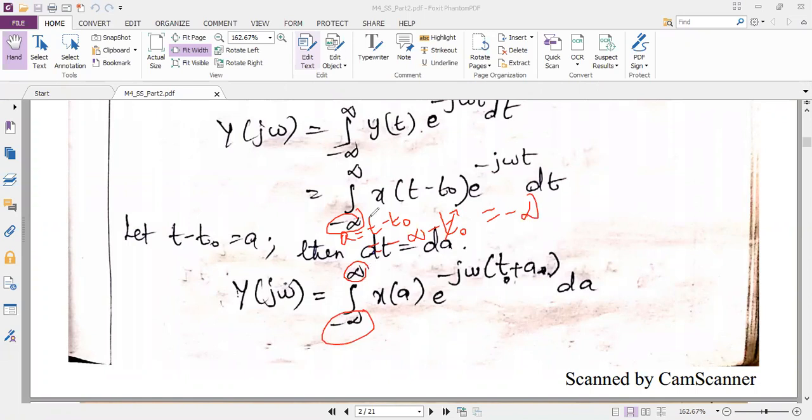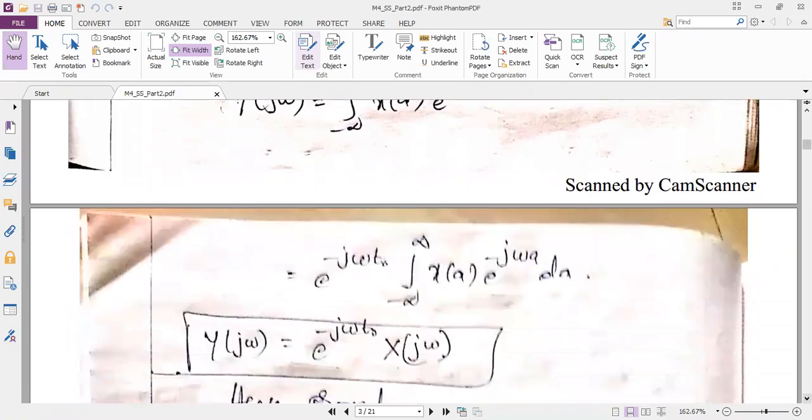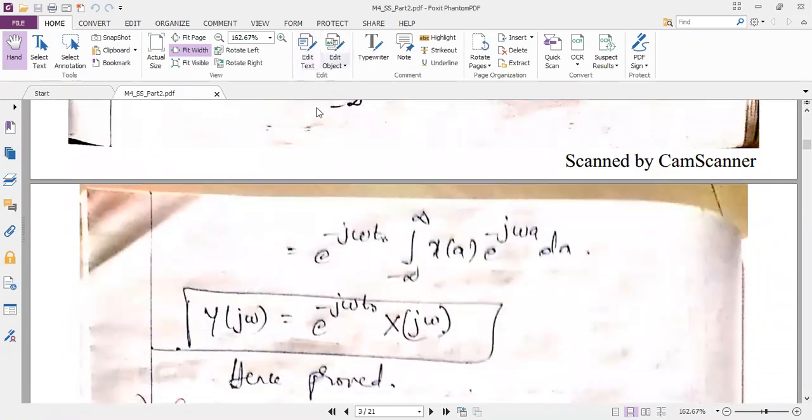I hope you all can understand. So now, after this, I think you can guess what is the next work to be done. This e power term, can we split it? So I'm just splitting it in the next line. After splitting it, this integration is with respect to a only. So the constant term e power minus j omega t naught is moved out.